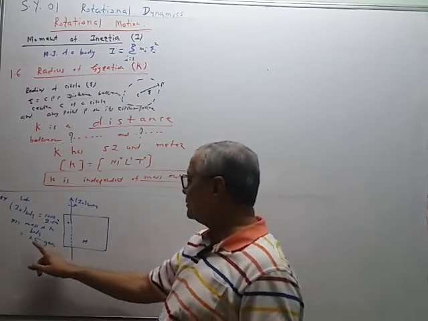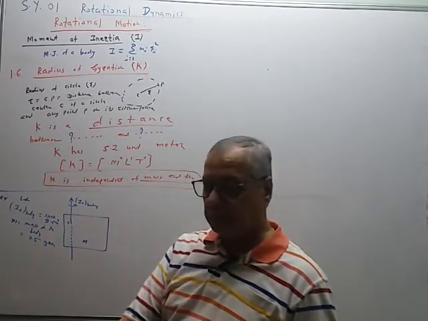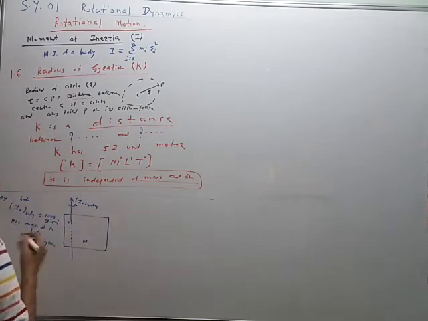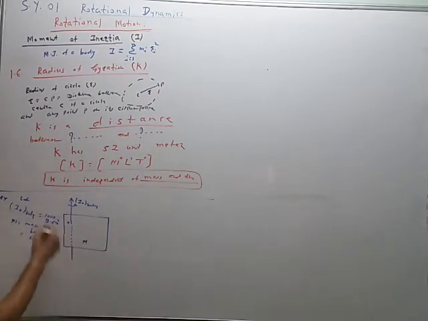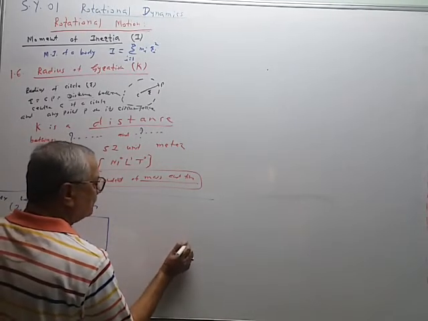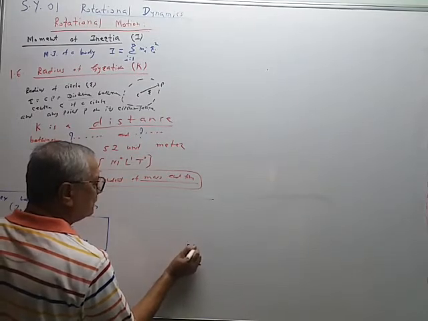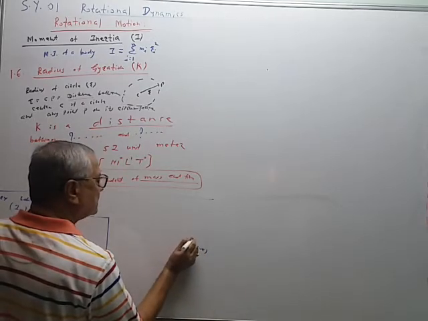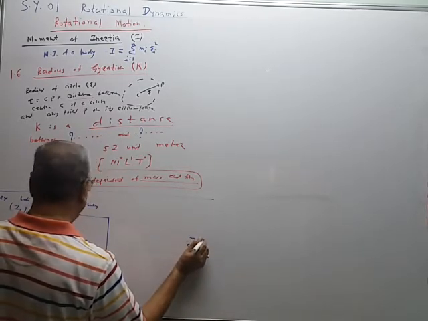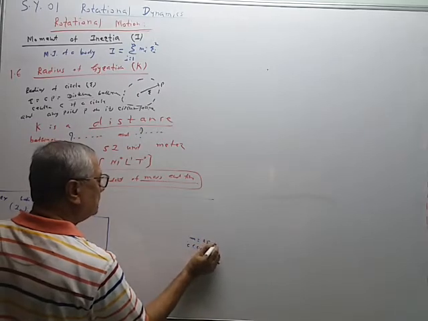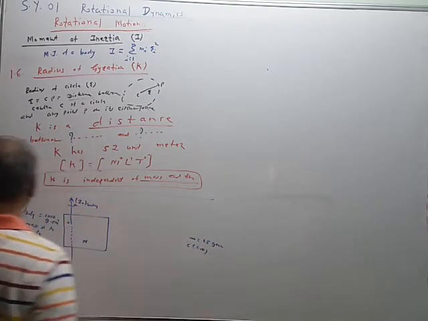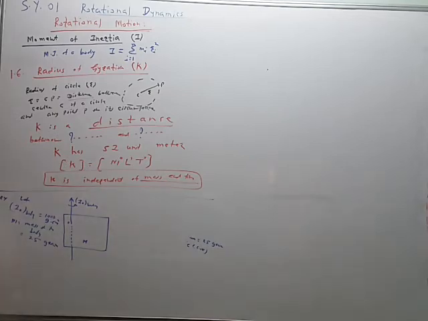So if mass of the body is 25 gram, then this mass is distributed at certain point, so that point we will take as C. So this is the point C, center of mass, and its mass is equal to 25 gram.